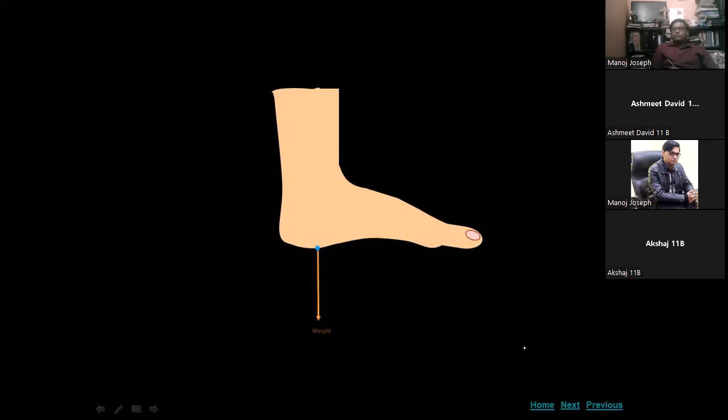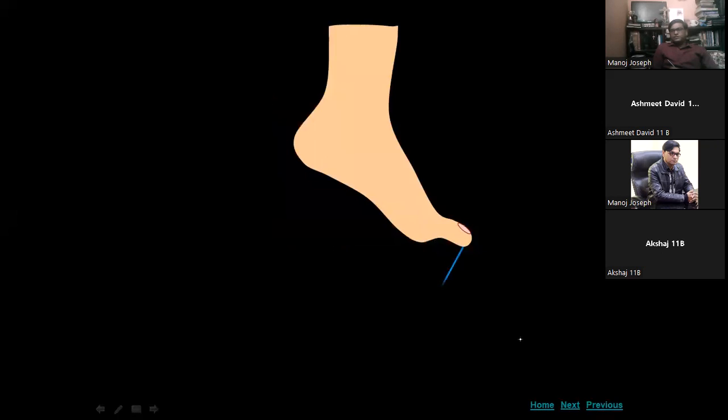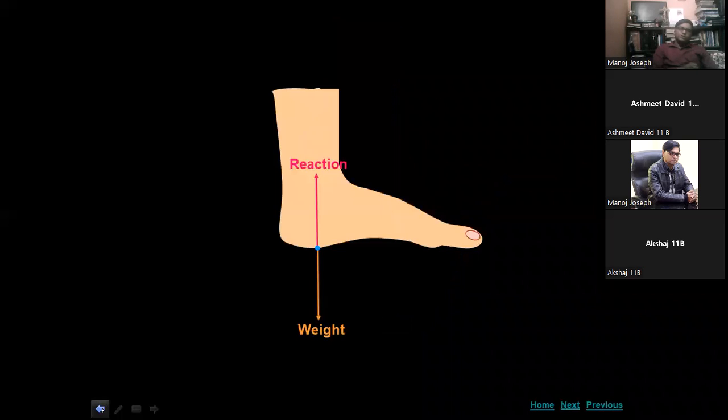When you walk on the ground, your weight exerts a force on the ground, and the ground is also exerting a force of reaction on you, and both forces are in balance. The previous case was when you are standing at a point, where both forces of weight and reaction are equal and you are at rest.